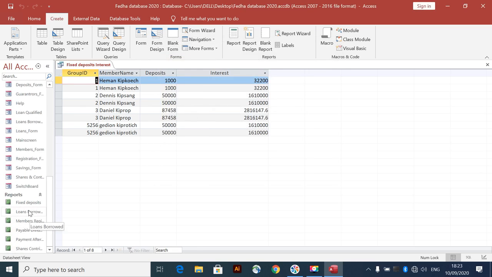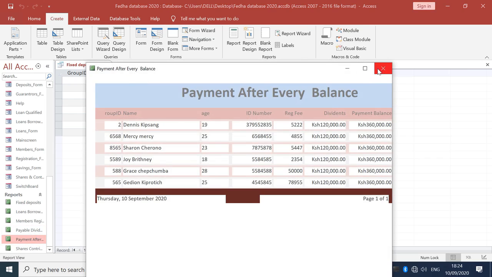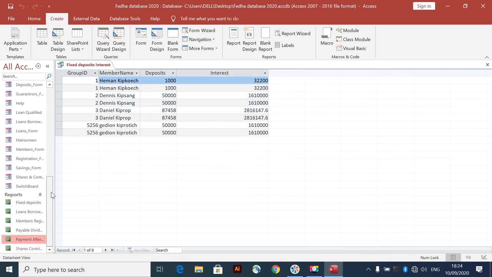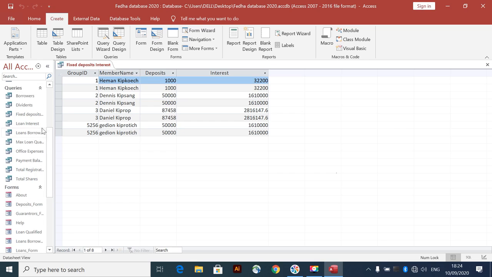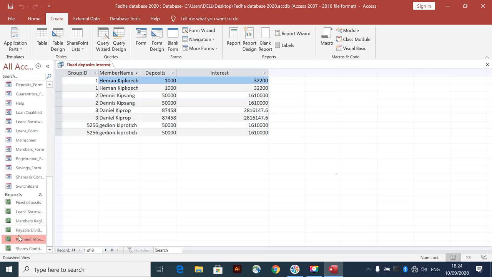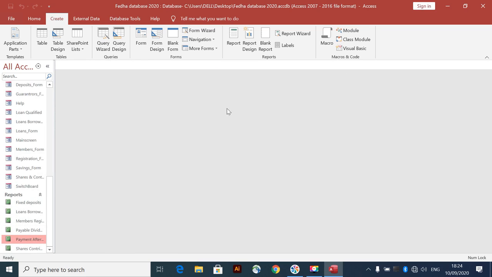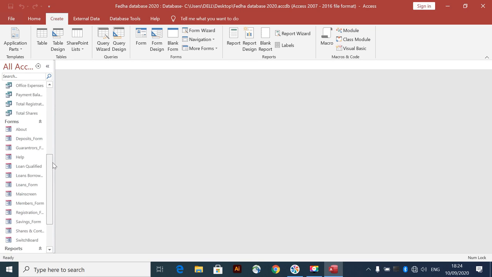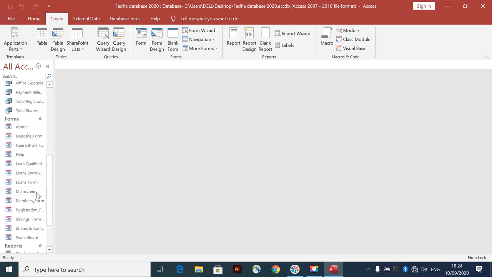Okay, let's continue. So there are a number of reports right here. Shares contribution, payments after every balance. So all these reports are created out of the queries. All the sums, all the calculation are done in the queries, then displayed on the form. So let me show you how to develop a switchboard or a main screen. So let's start with a main screen.